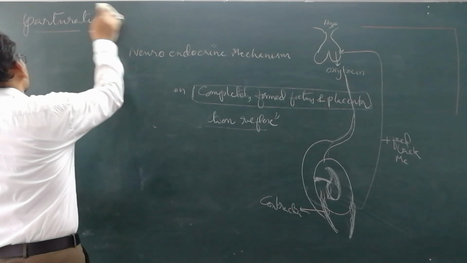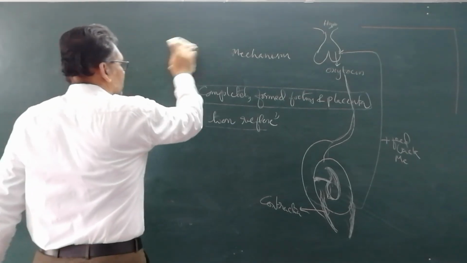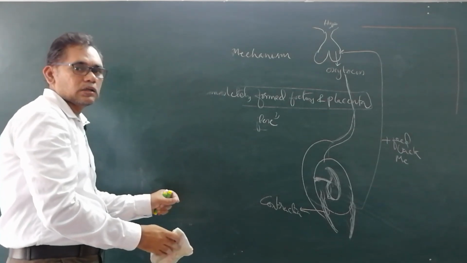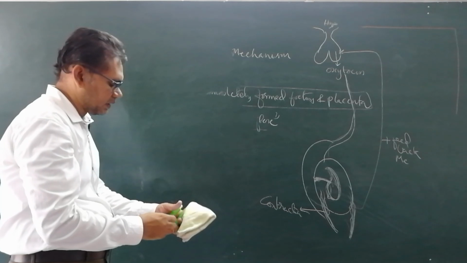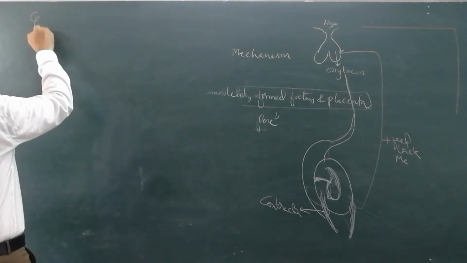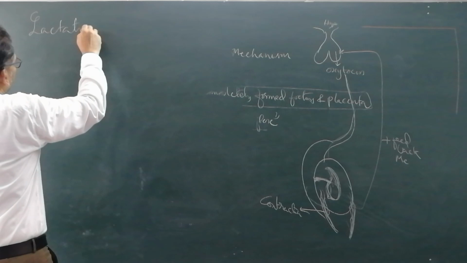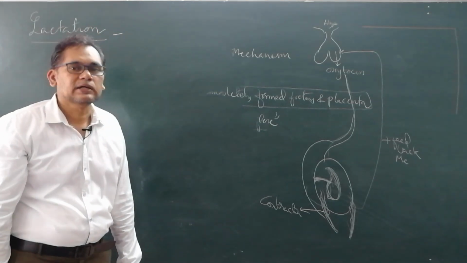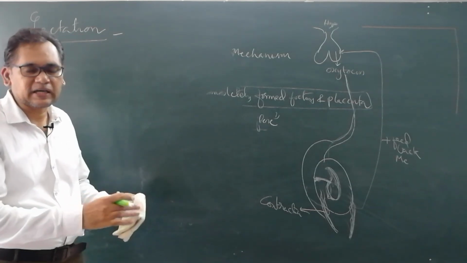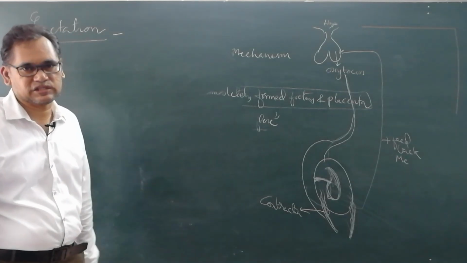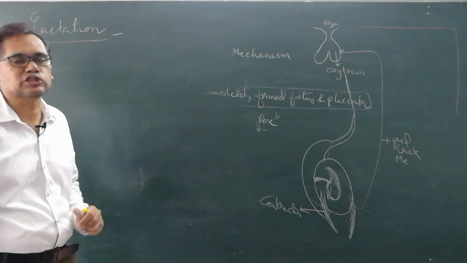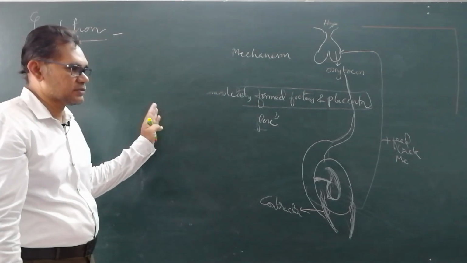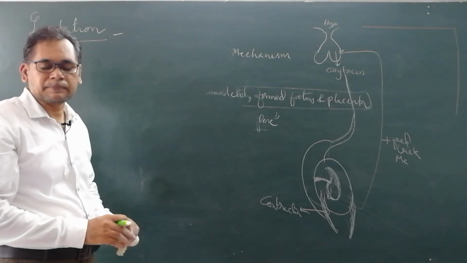Next, after parturition, this is postnatal care, performed by the woman. This is nothing but the lactation period, or lactation. What is lactation here? Lactation means taking care of the baby. The mammary glands produce milk. The mammary glands which are present produce milk at the end of the pregnancy.